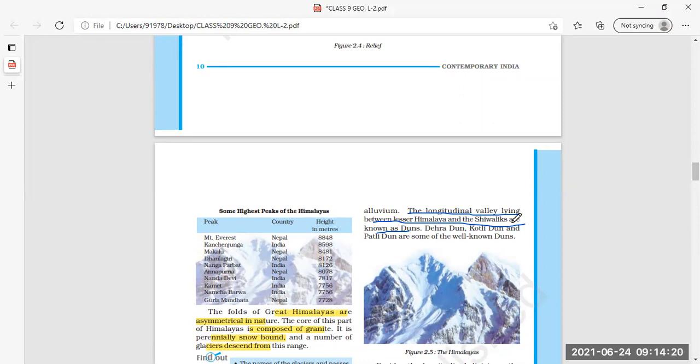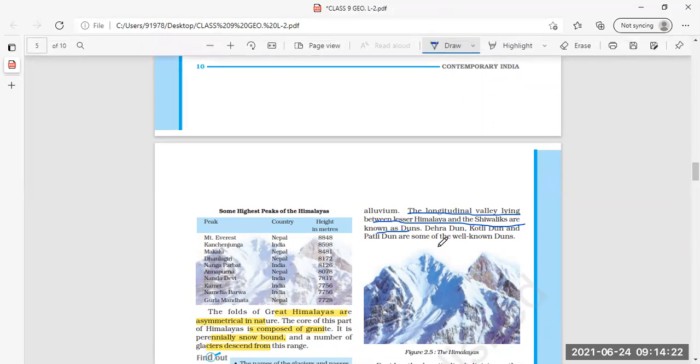Dehradun, Kotli Dune and Patli Dune are some of the well-known dunes. Name some well-known dunes, a one mark answer can be asked here. Dehradun, Kotli Dune and Patli Dune. Very good.